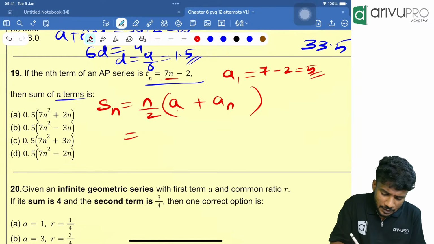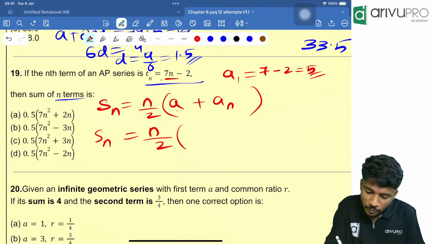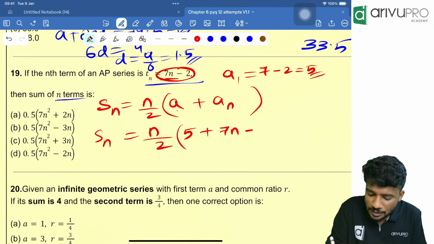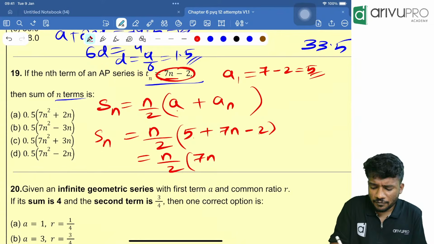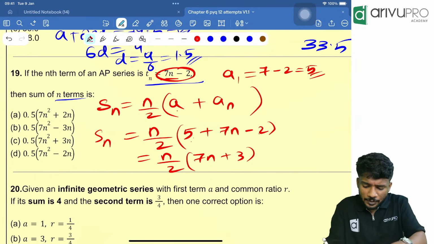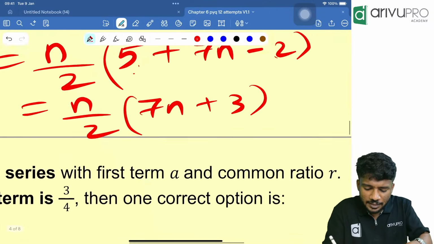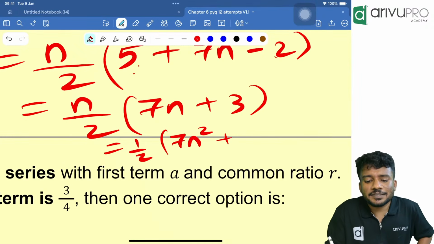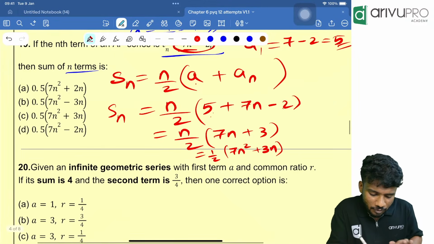That means put here Sn is equal to n by 2 into, instead of a you will put 5 plus, instead of an you will put 7n minus 2. Now people, n by 2 into 5 and this 7n, let it be there. 5 minus 2 is how much? 3. Now people, looking at the question, n should be opening the bracket. So we should take n inside, which is equal to 1 by 2 into 7 into n is how much? 7n square plus 3 into n is how much? 3n. Looking at that, which option is the right answer? 7n square plus 3n. Option C is your answer.